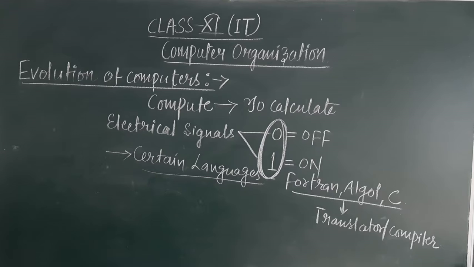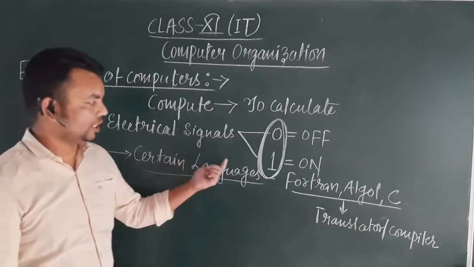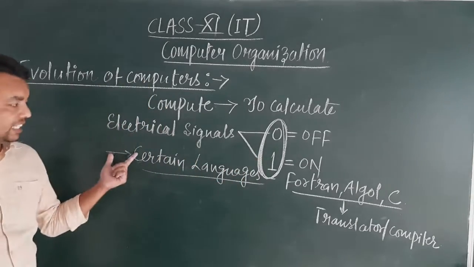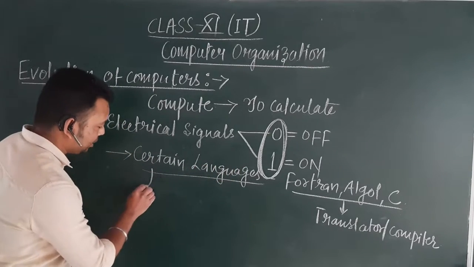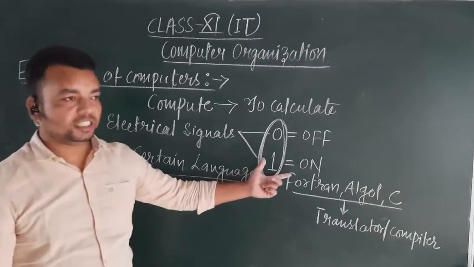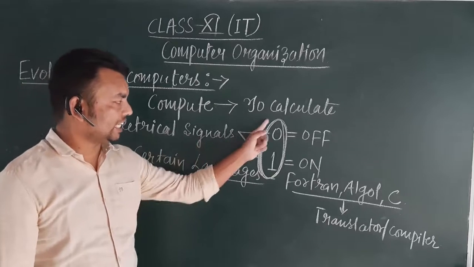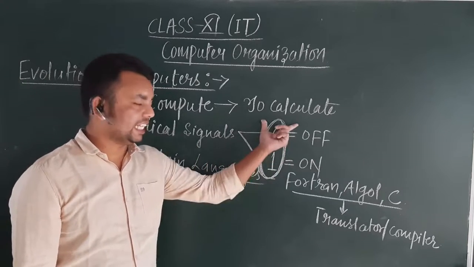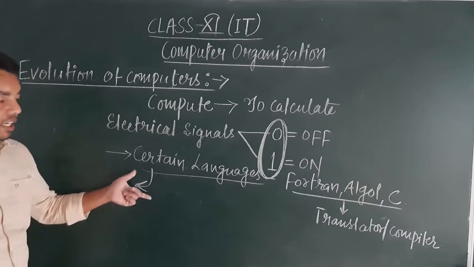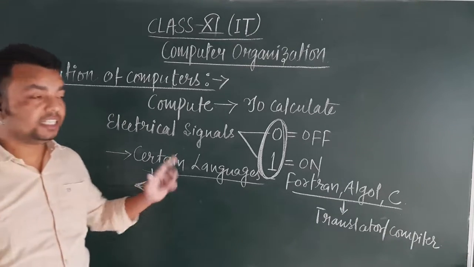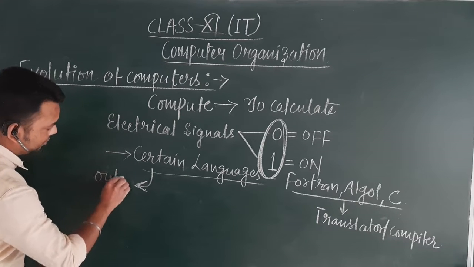The instruction provided by the user to the computer is considered as input. First step input, then conversion into binary form where it is processed, and the resultant given to the user as the final outcome of that process is considered as the output.